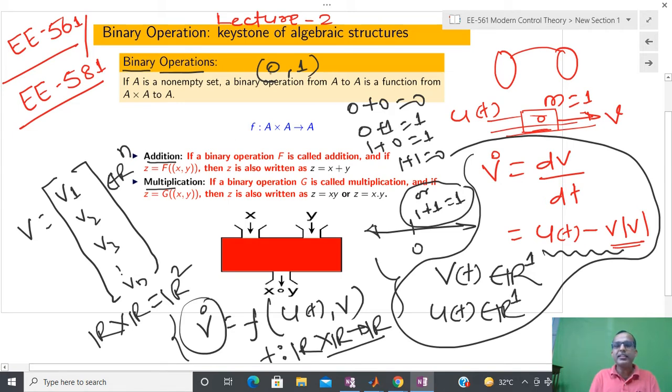This is called a binary operation because inside this set I have two elements, 0 and 1, and if I perform the operation, I am not defining 1 plus 1 equal to 2. If you define 1 plus 1 equal to 2, that is not a binary operation. Why? Because 2 is not an element of this particular set.